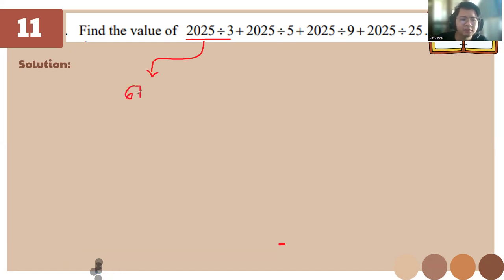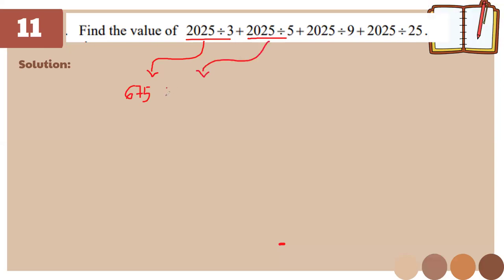Is that correct? Yes. Okay. So 675. So how about this one, class? 405. Okay, very good. 405.